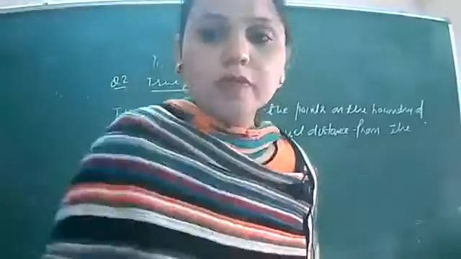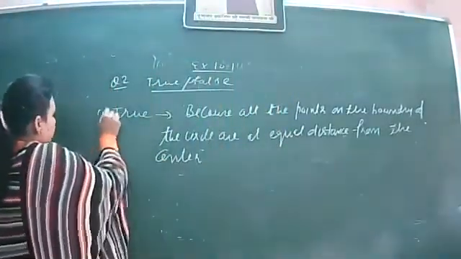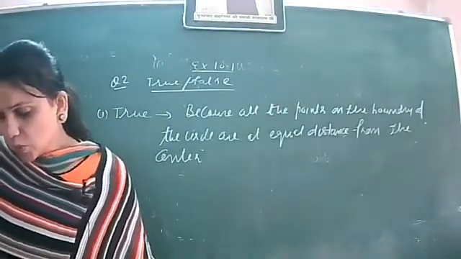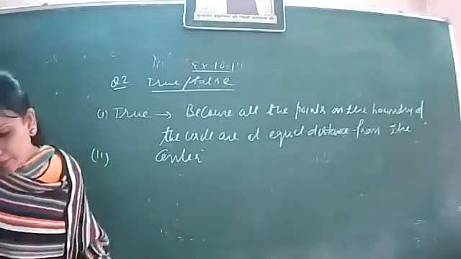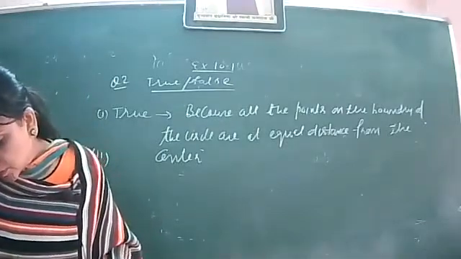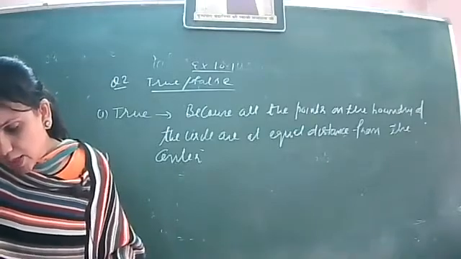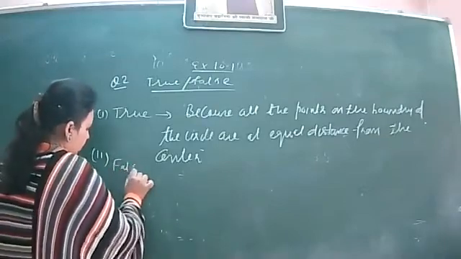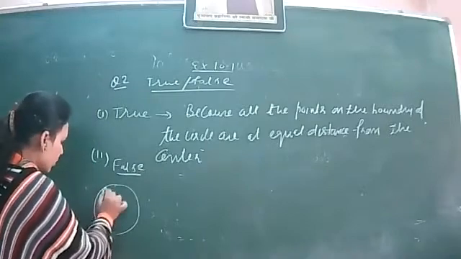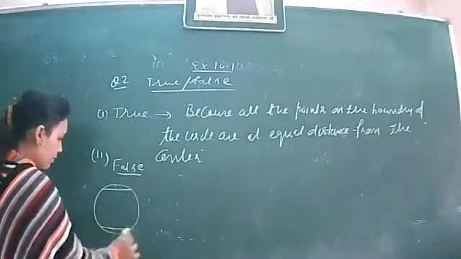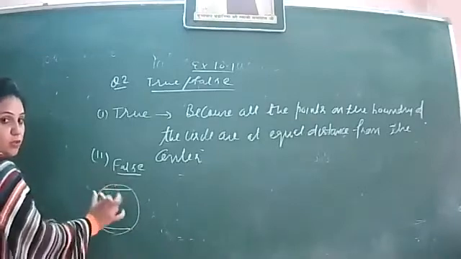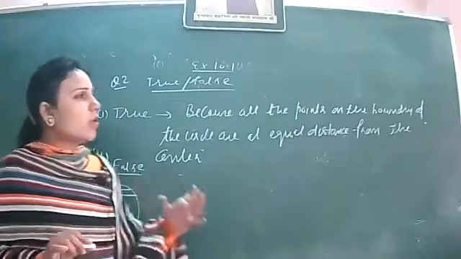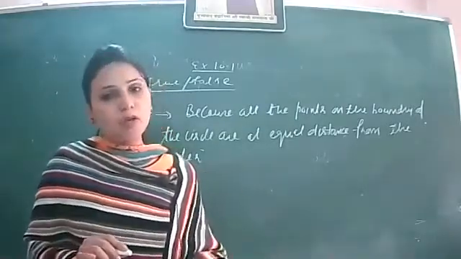Earlier I have told you. So the second part is: a circle has only a finite number of equal chords. So this is false. What is the reason behind it? If you draw a circle, you can have chords of the same width, they are equal, and another two are equal, and we can draw infinitely many such chords which will be equal to each other.